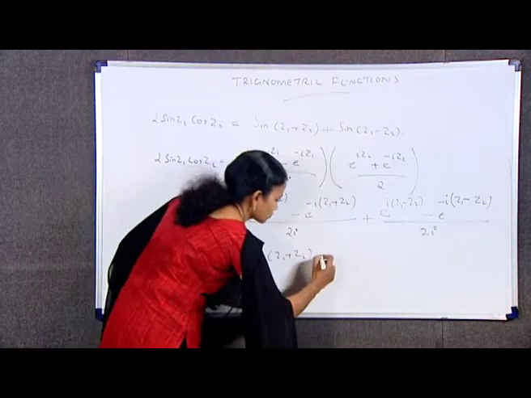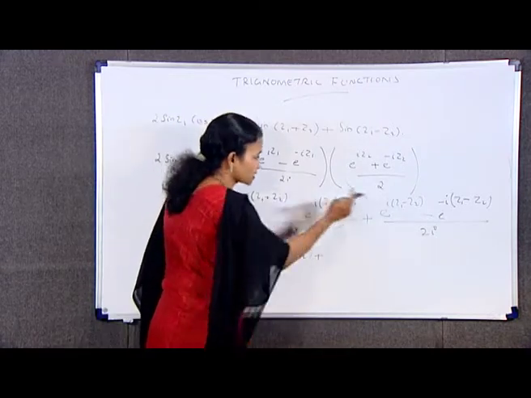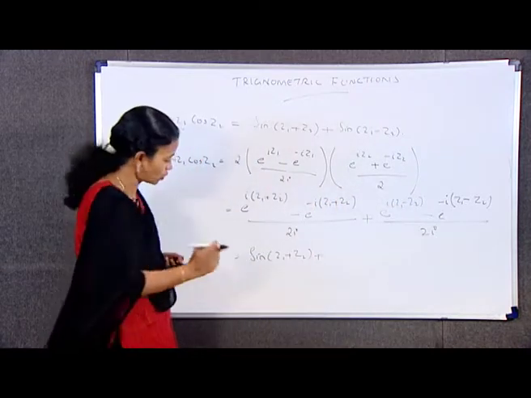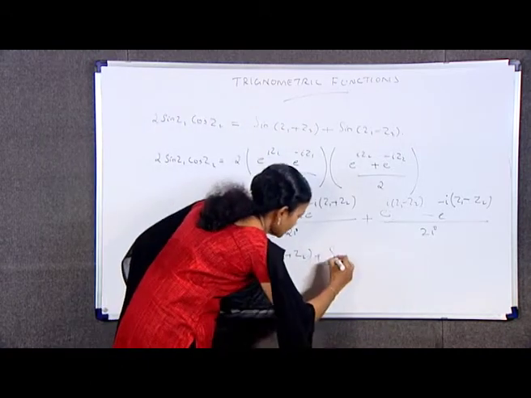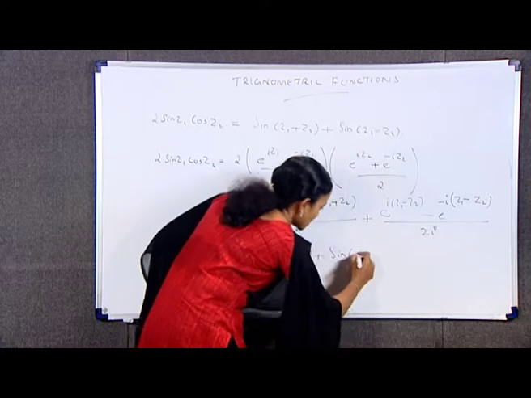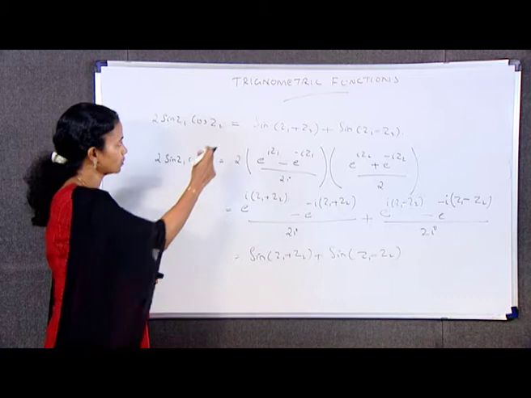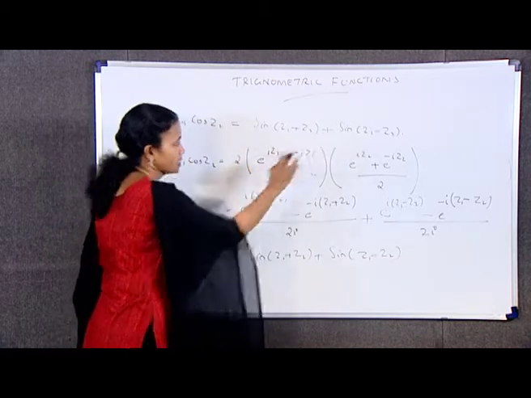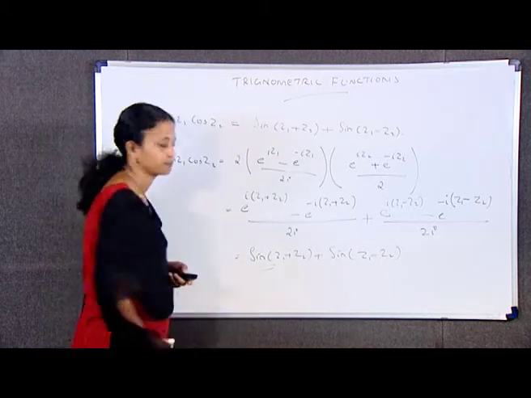Also, this is of course, the only difference is that here it is z1 plus z2, and here it is z1 minus z2. So this is equal to sin(z1 plus z2) plus sin(z1 minus z2). So we got sin(z1 plus z2) plus sin(z1 minus z2). This is the first example.